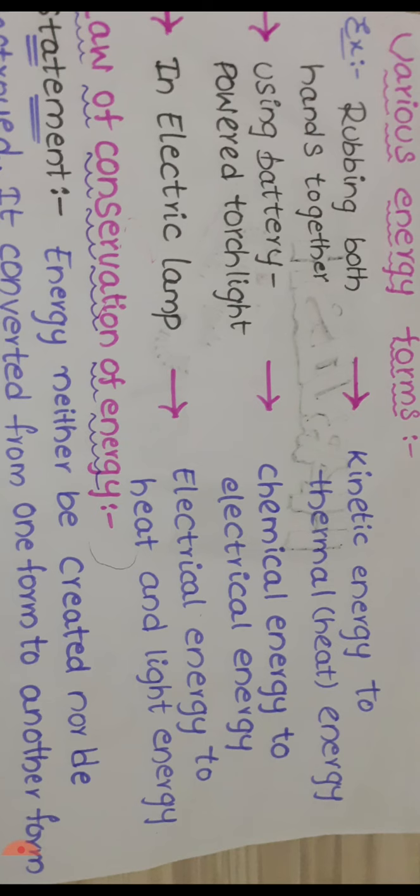What happened? Energy transferred from one form to another, but the total amount of energy does not change. Similarly, suppose 500 joules of chemical energy is transferred into 500 joules of electrical energy. Its value never changes, but its form changes from one to another.